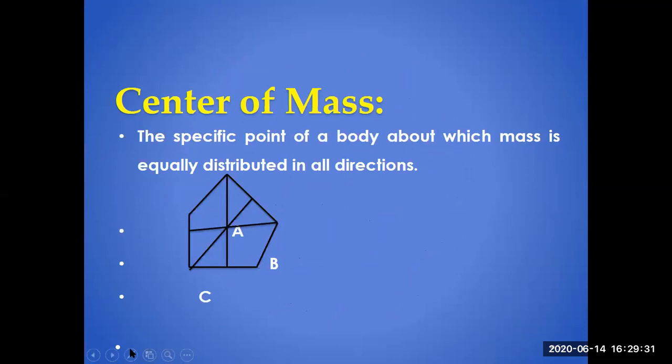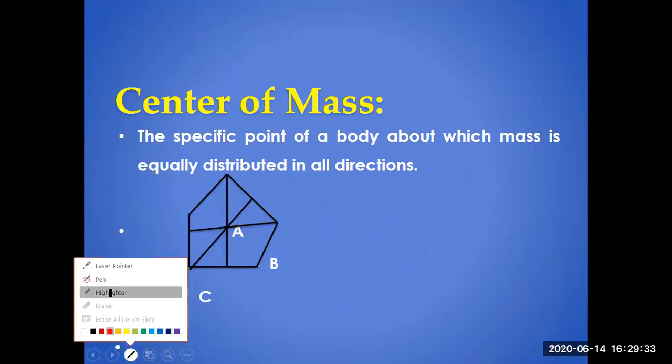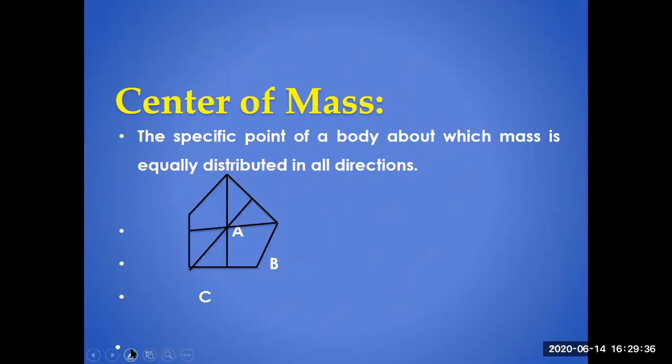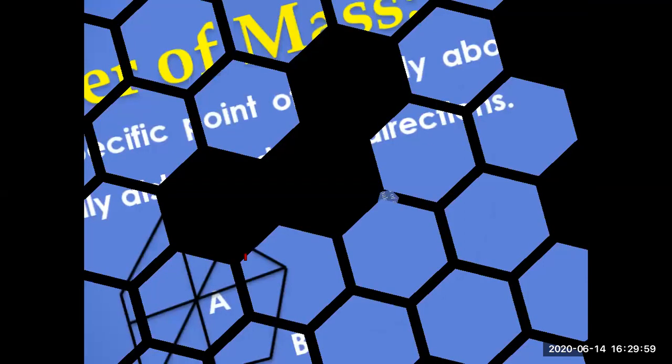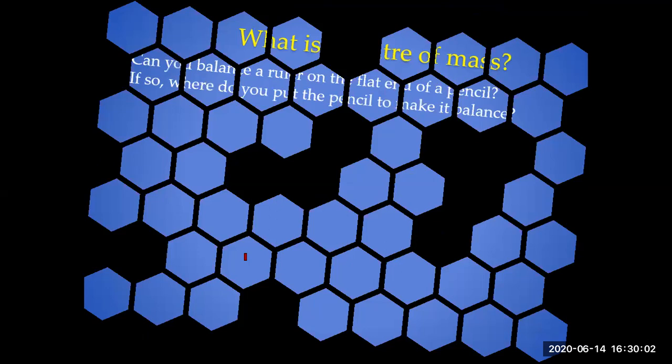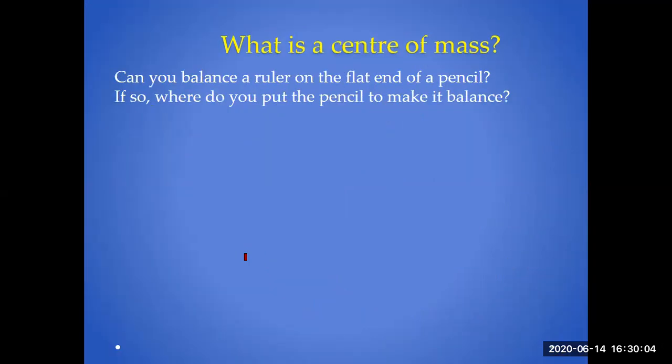If you look, I'm going to highlight these points using a highlighter. If you draw lines and all the lines meet at a point, this point is called center of mass, and the mass is equally distributed in all directions. You draw lines that intersect, crossing over each other at a point. That point is called center of mass.